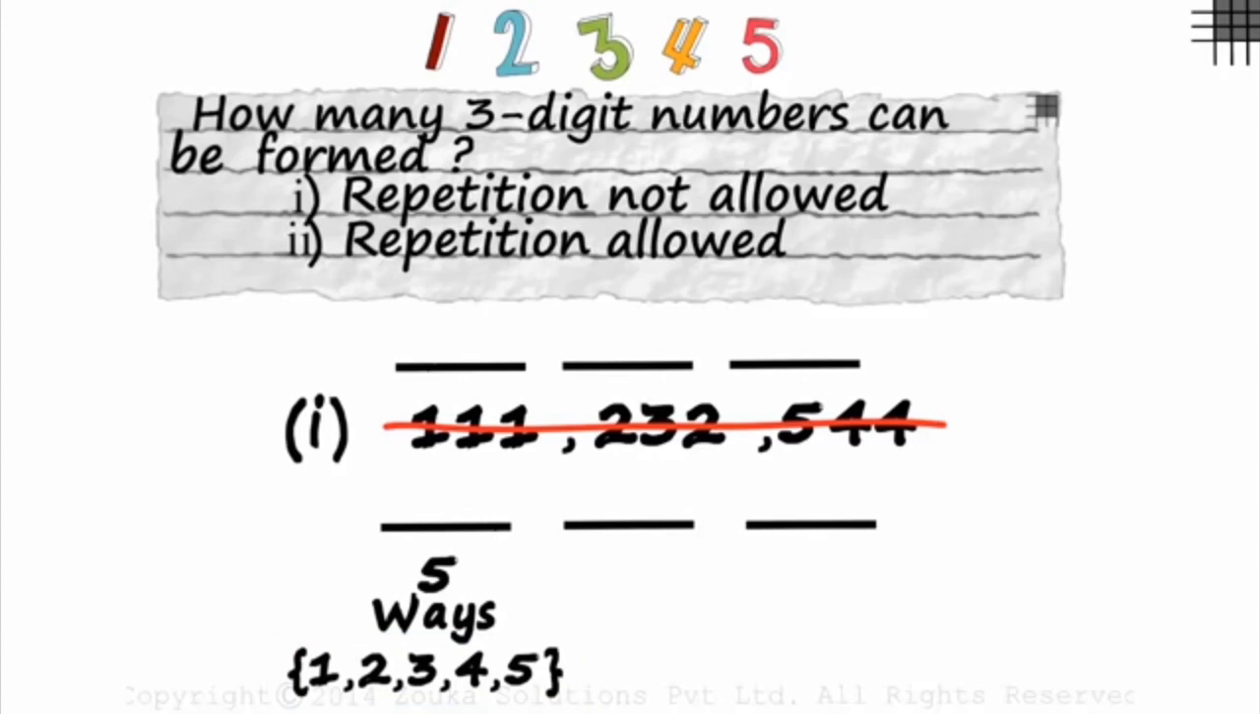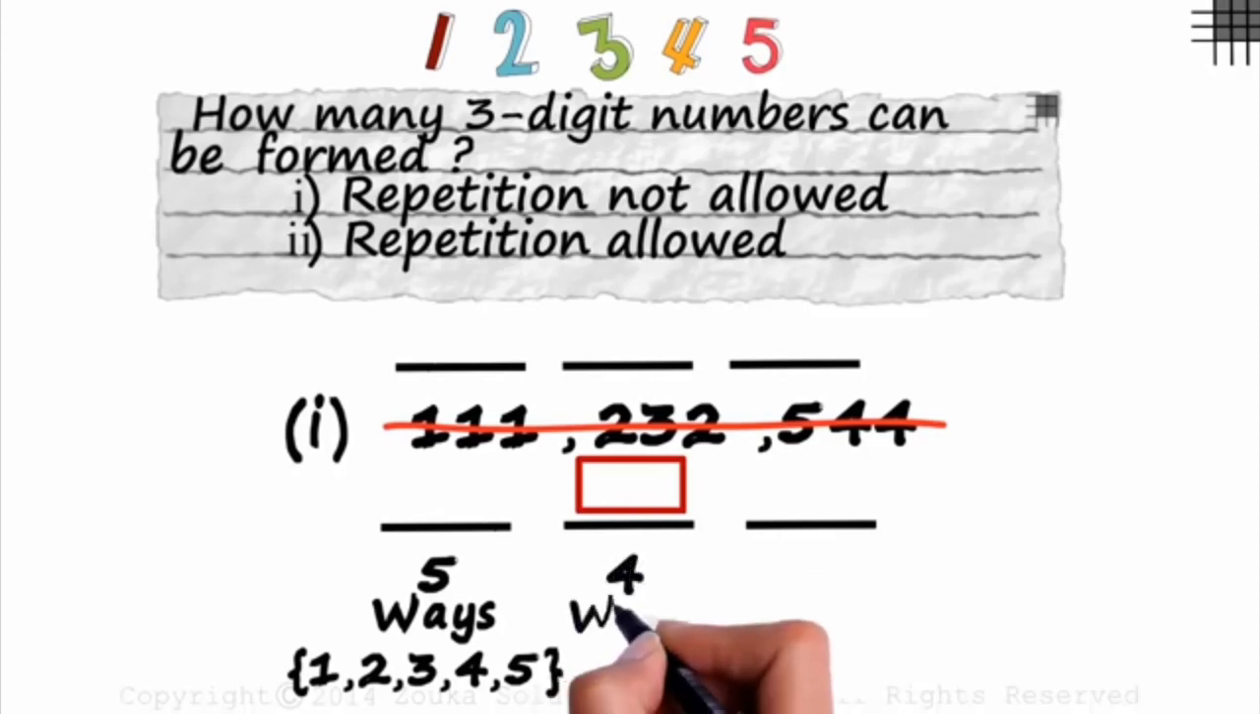Okay, now listen to the next question carefully. Having filled the slot with one of the digits, in how many ways can we fill the second slot? Easy. We have used one of the digits here. It can be any digit, doesn't matter. But after having used 1, 4 digits remain. So the second slot can be filled in 4 ways.